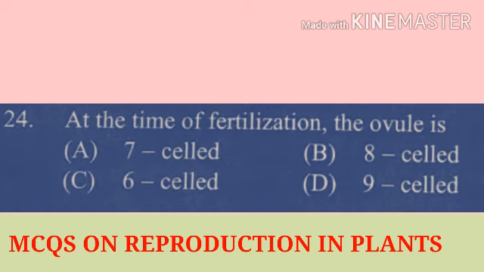Question number 24. At the time of fertilization, the ovule is. It is the maturity of the ovule. That means at the time of fertilization, the ovule is 7-celled and 8-nucleated, and this embryo sac is called the polygonum type. Here the correct answer is A, that is the 7-celled.